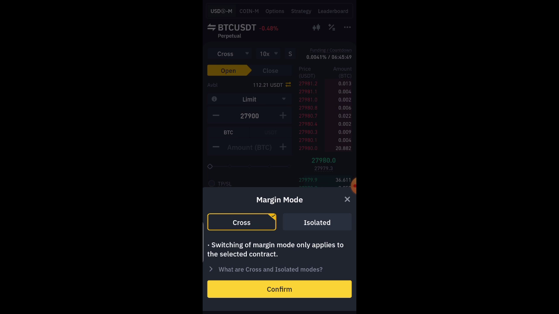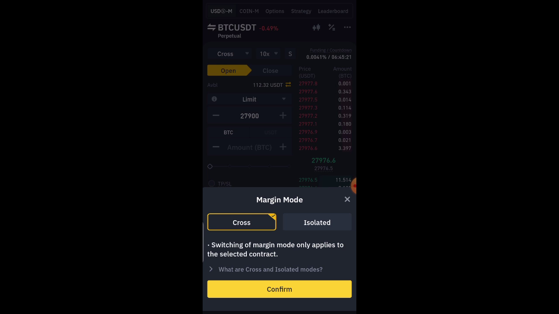For example, if you have two or more trades open, and you are making profit in some of those trades, the profit will help you. And let's say you're also making losses in one or more trades. Your profit in other open trades will help cover the losses in the other trades that are also open.